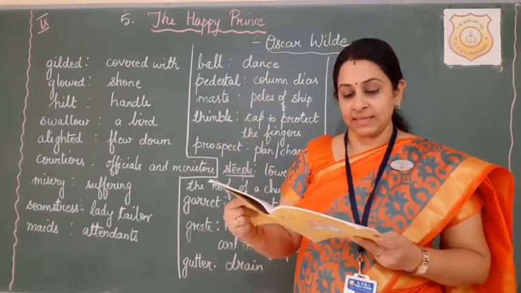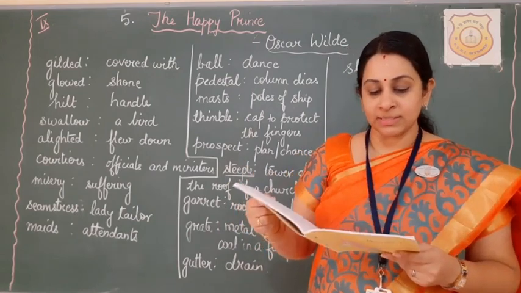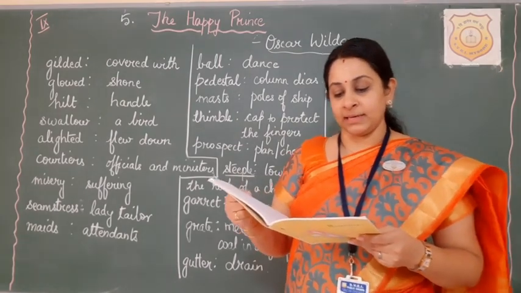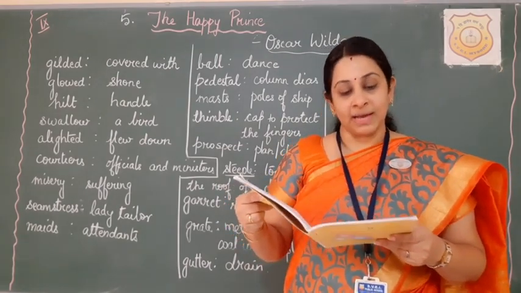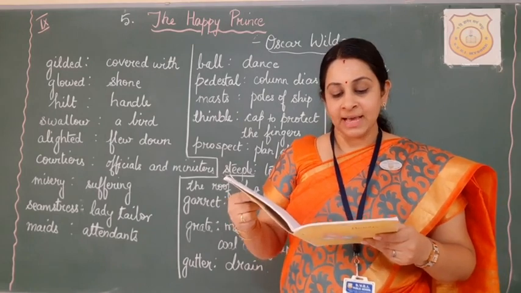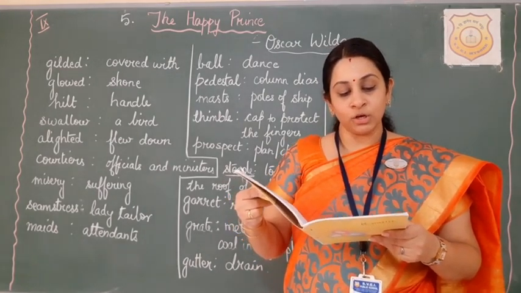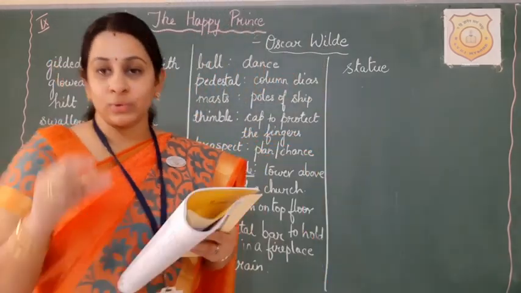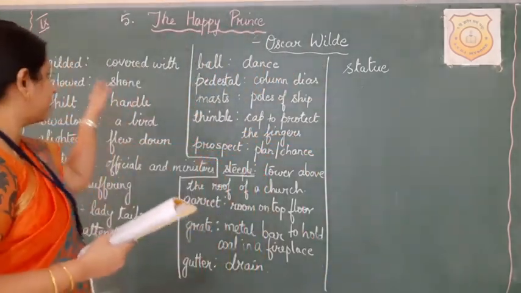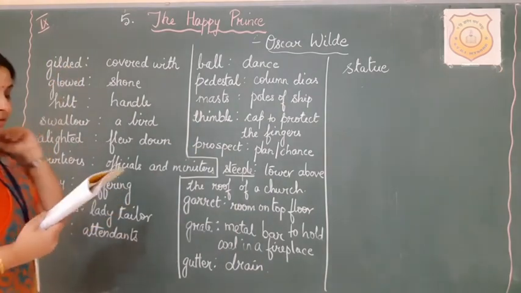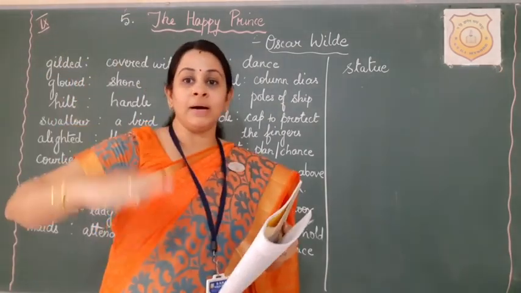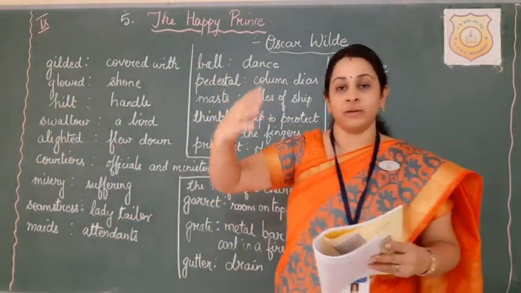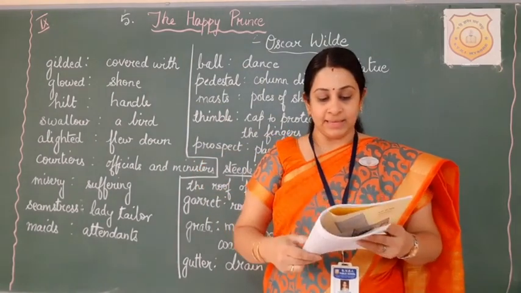High above the city, on a tall column, stood the statue of the Happy Prince. He was gilded all over with thin leaves of fine gold. For eyes, he had 2 bright sapphires and a large red ruby glowed on his sword hilt. So just note down the difficult words that you come across in this chapter. Probably most of the words I have written here. So what is a tall column? A pillar with a base formed on the top of the pillar where the statue is placed.